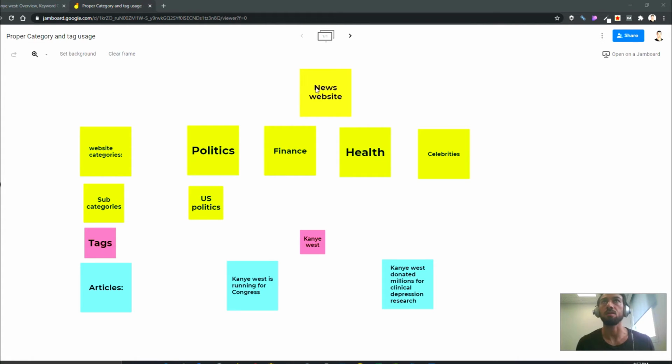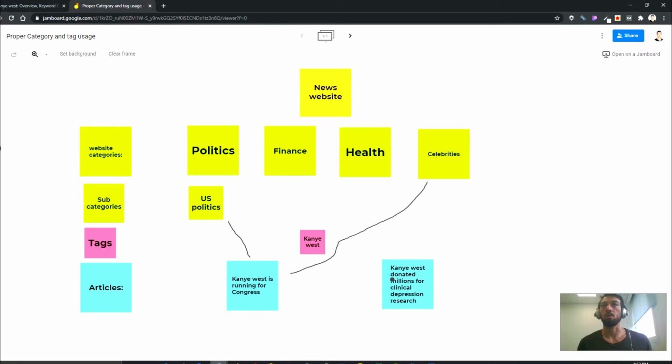So here's an example of a news website, and for example, it has 4 categories: politics, finance, health, and celebrities. And a subcategory, for example, for politics is US politics. And assuming that we have these 2 articles, Kanye West is running for Congress, and that should go under category of politics, or more correctly US politics, but it also can go under category of celebrities.